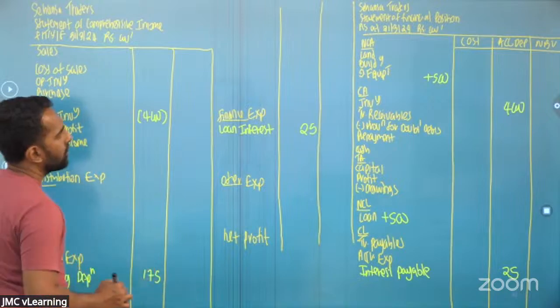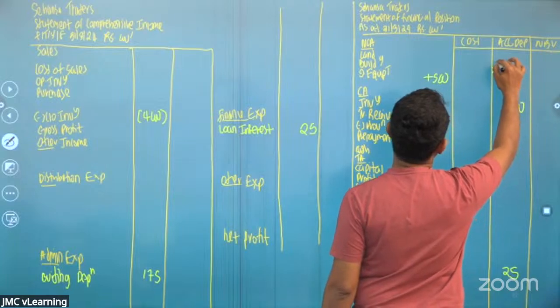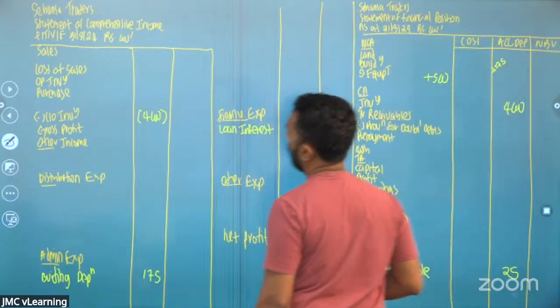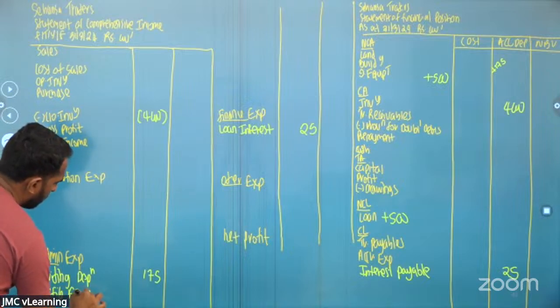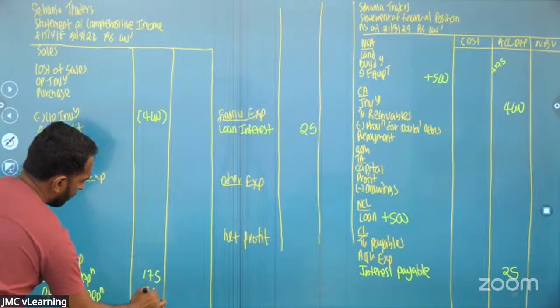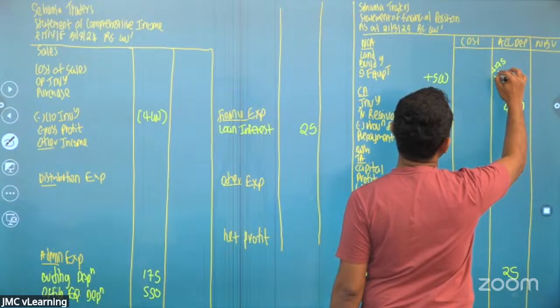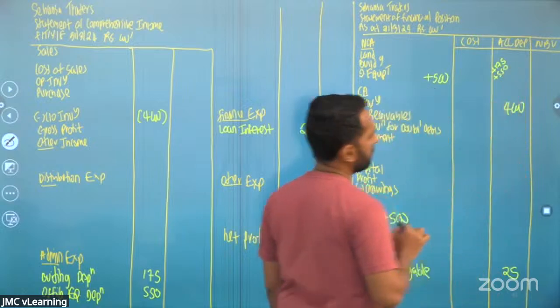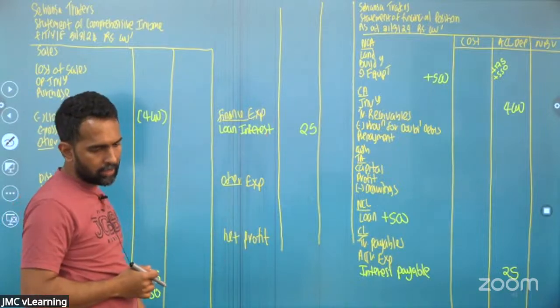Debited to building depreciation, credited to accumulated depreciation, plus 175. Office equipment depreciation is an expense, 550. And I'm going to add that to the accumulated depreciation, plus 550. Debited to depreciation, credited to accumulated depreciation.